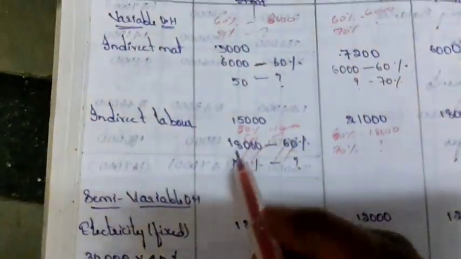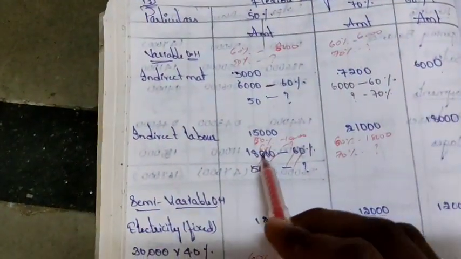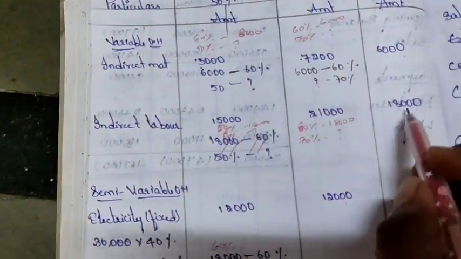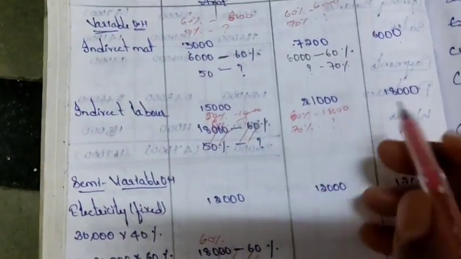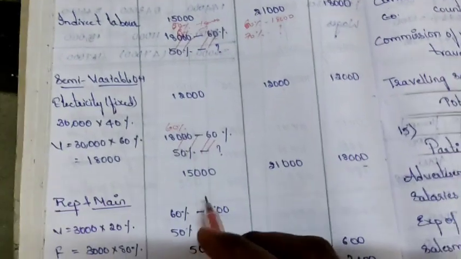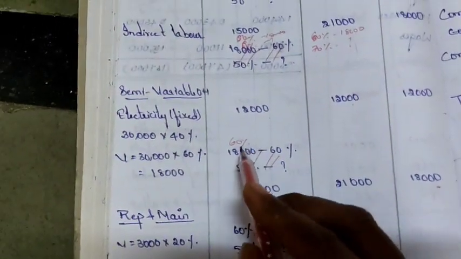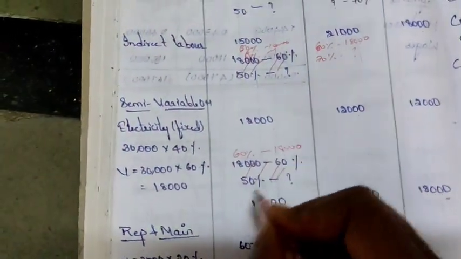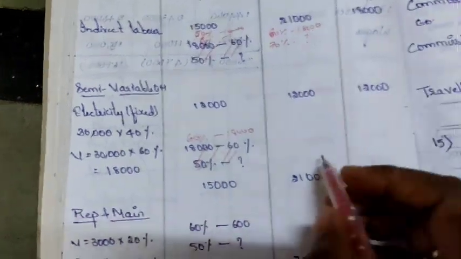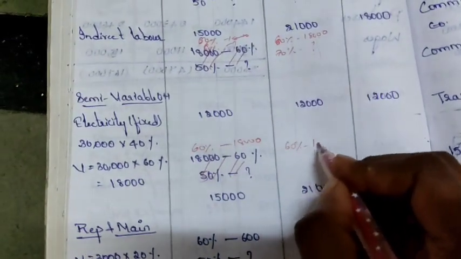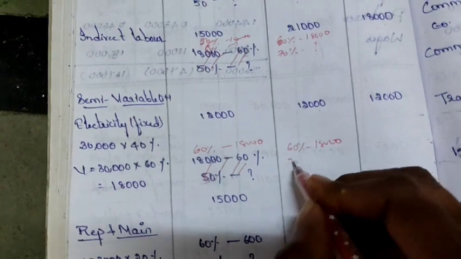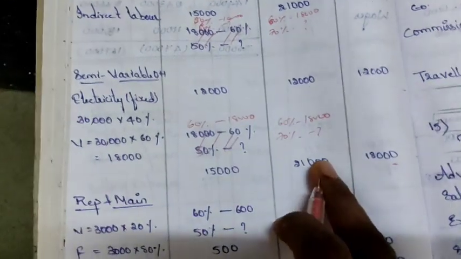Check once. For 60% if it is 18,000, then for 50% how much? For 60% if it is 18,000, then for 70% how much? Check this once. Next, variable: for 60% if it is 18,000, then for 50% how much? And for 70% how much? In that way you have to calculate variable.